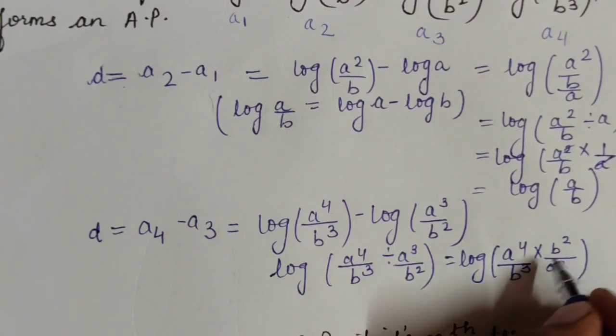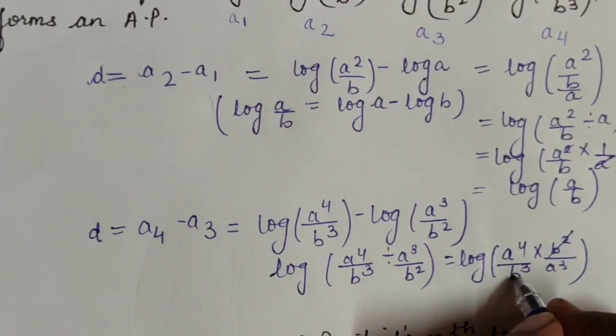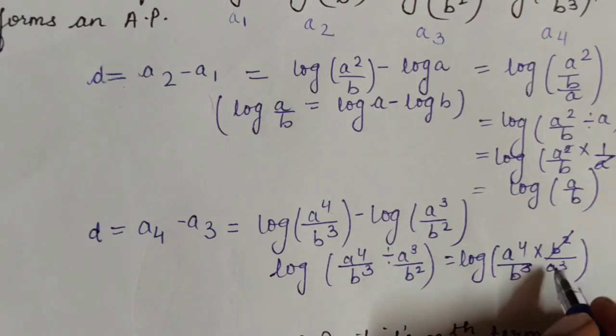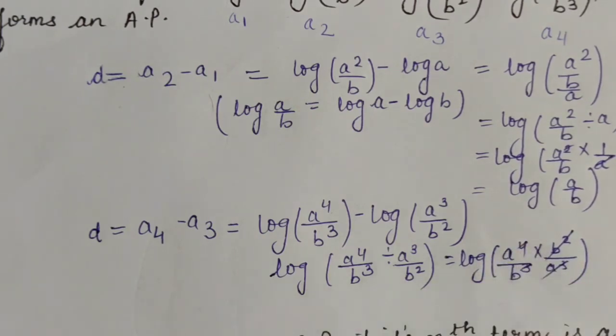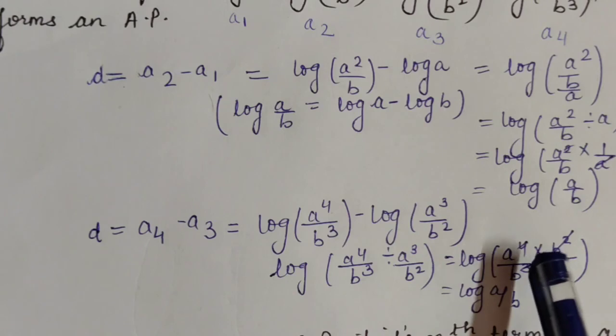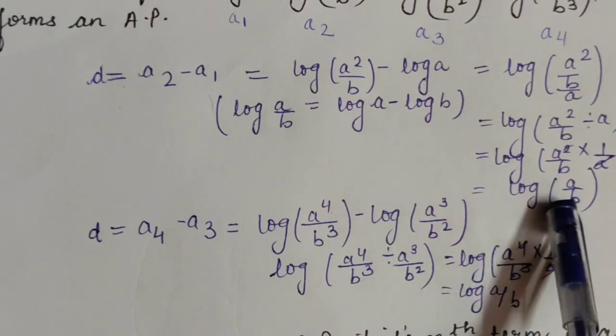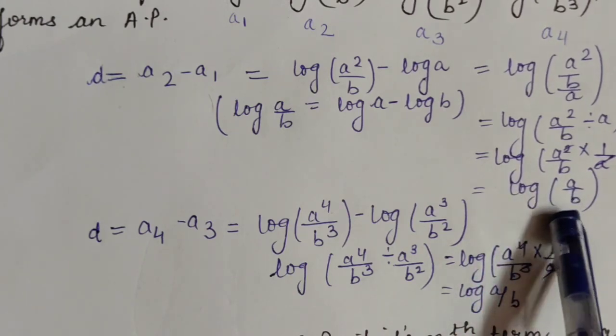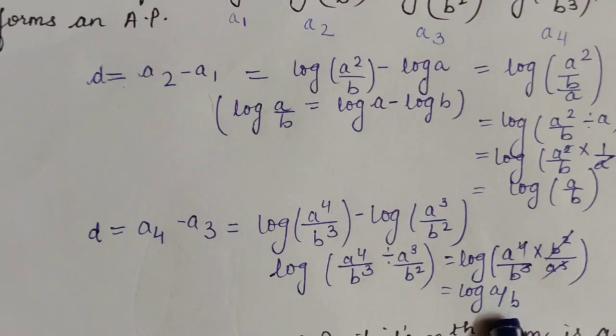The b square will cancel out, only b will be left, and only a will be left. So what do we get ultimately? Log a by b. Here also we are getting the common difference log a by b, and here also we are getting the common difference log a by b. As the common difference is the same, we can say that it is an AP series.